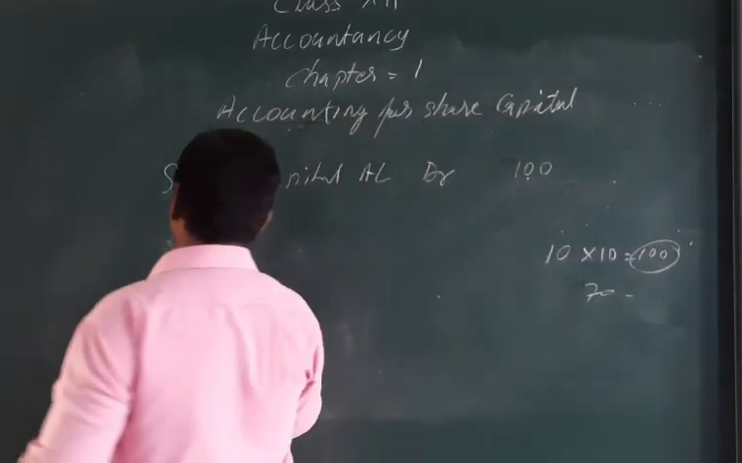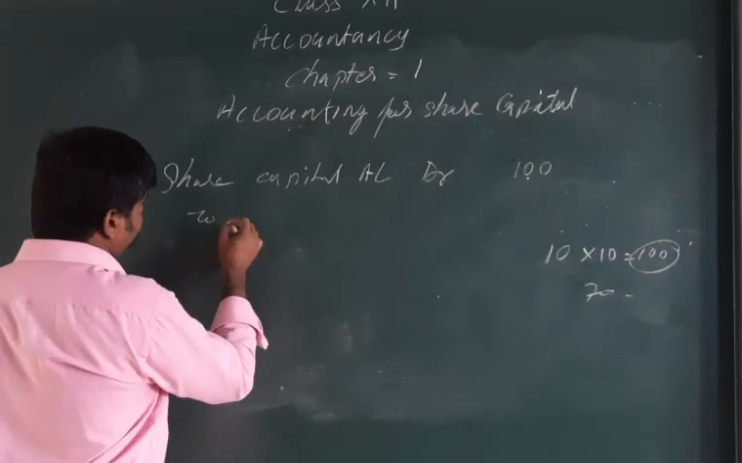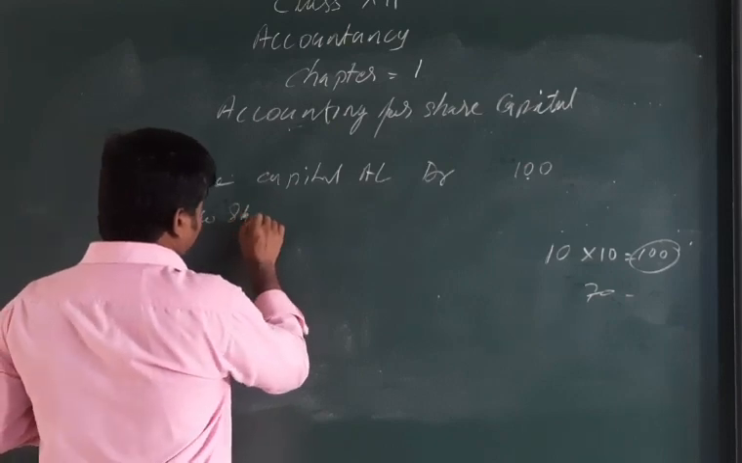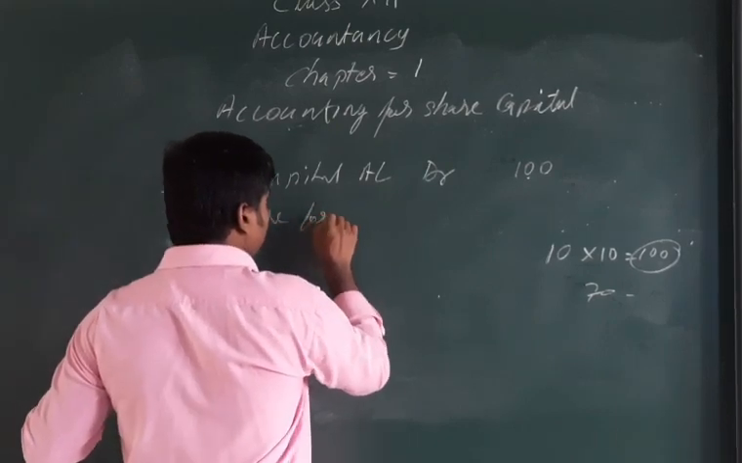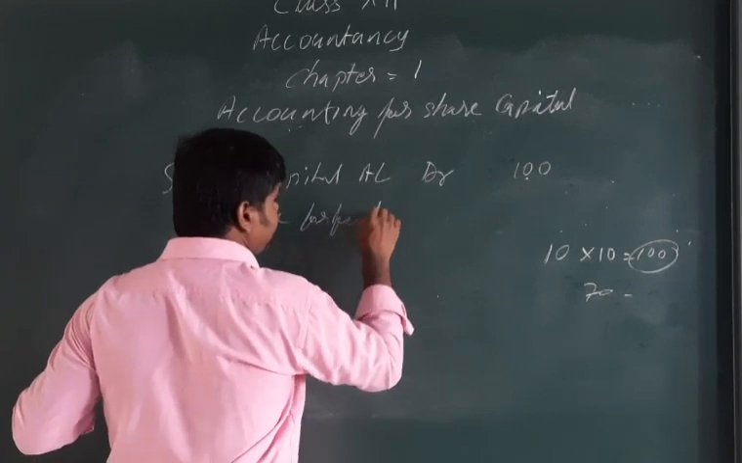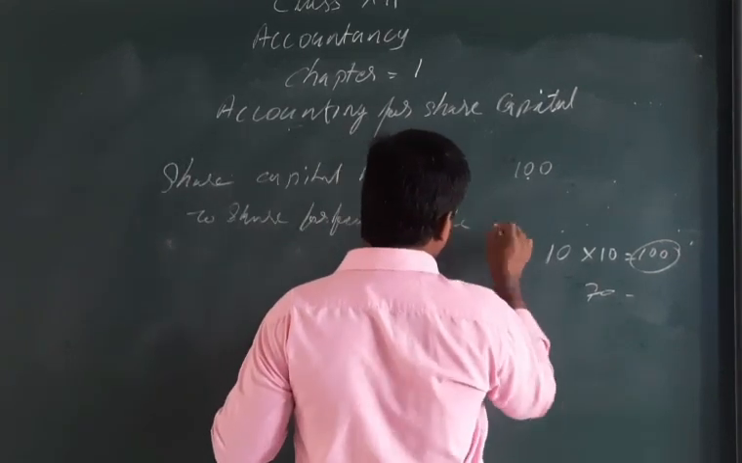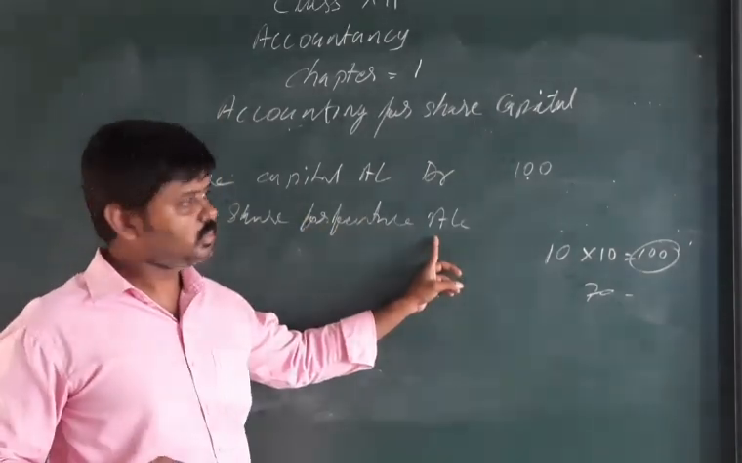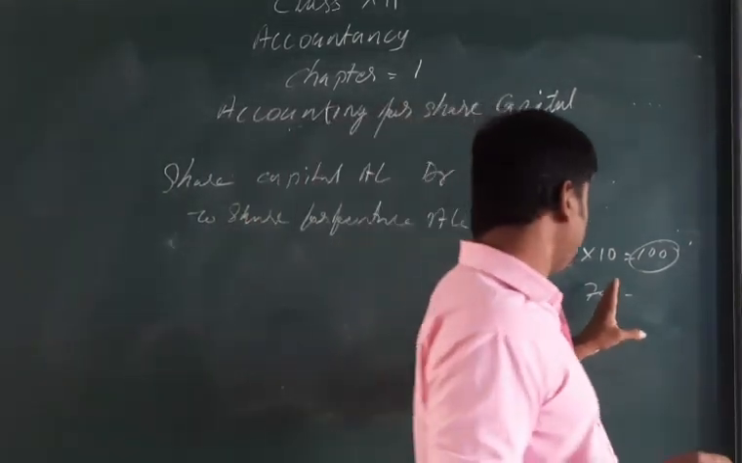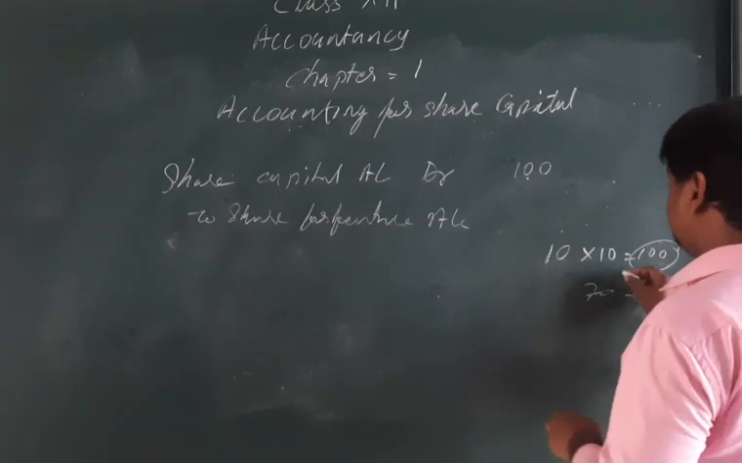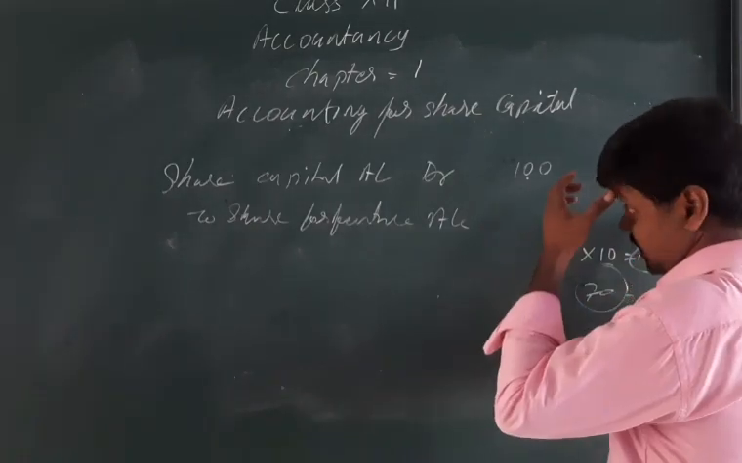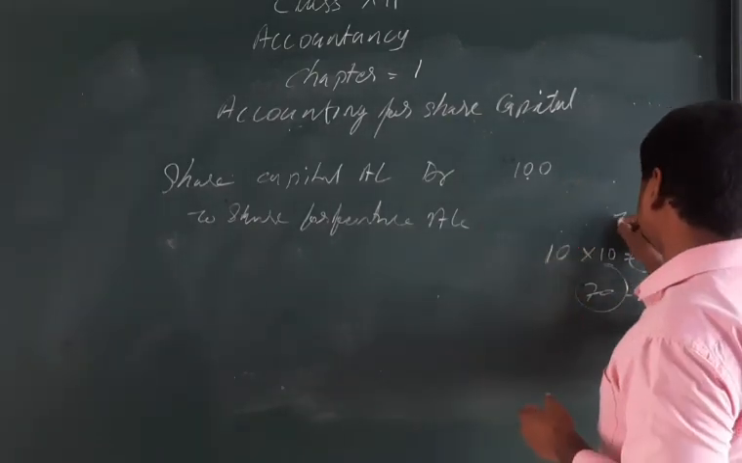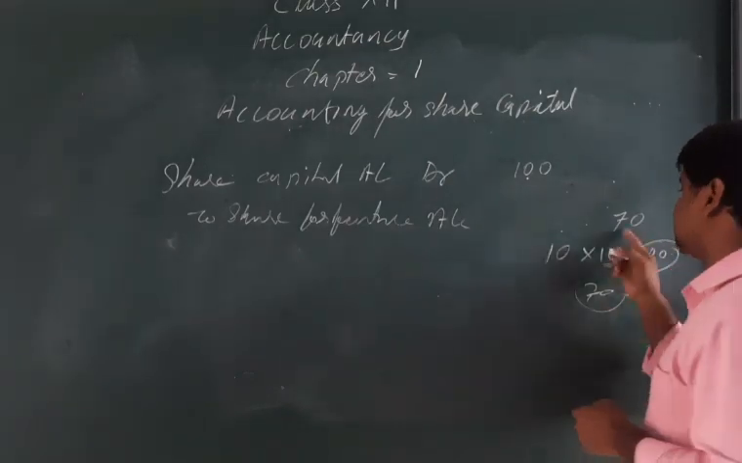So next is to share forfeiture account. In this account, we are crediting the amount. How much total amount did he pay up to that time? That amount only the company can forfeit. So the company forfeited that 70 rupees.